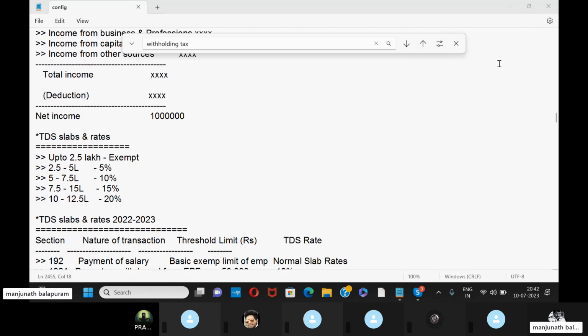Up to 2.5 lakhs there is an exemption, there is no tax. Between 2.5 lakhs and 5 lakhs, 5% will be deducted. Between 5 and 7.5 lakhs, 10% will be deducted as TDS. Between 7.5 and 10 lakhs, TDS will be deducted at 15%. Between 10 and 12.5 lakhs, TDS will be 20%.